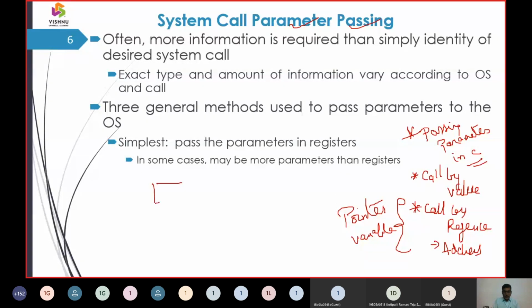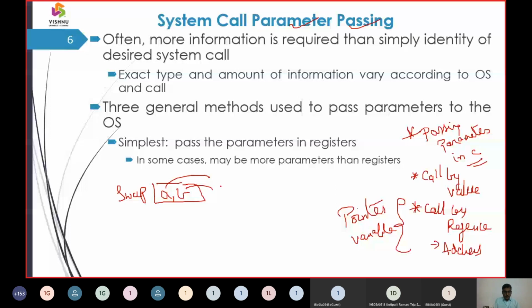The first mode here, we have a variable called A, a variable called B, and we have a function called swap. So swap is a function with variables A comma B. Now tell me, what are A comma B called? Is it an actual parameter or a formal parameter? They are called actual parameters.